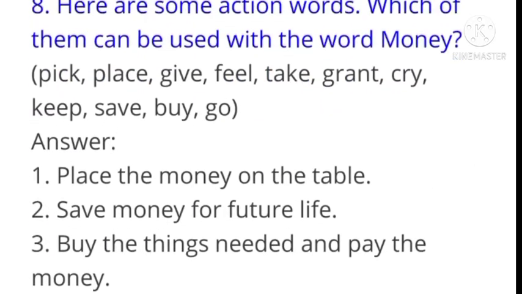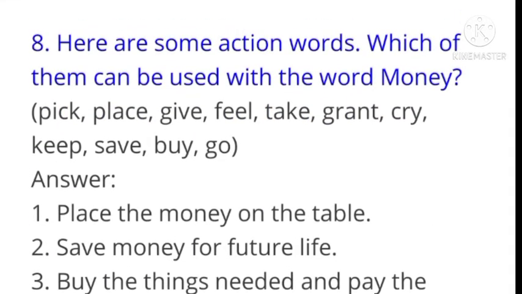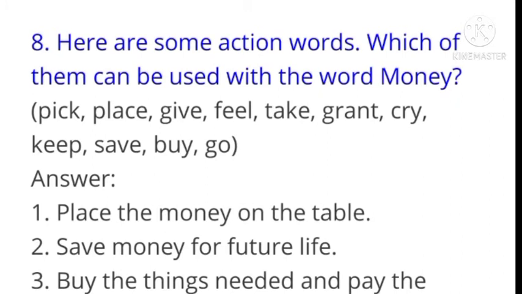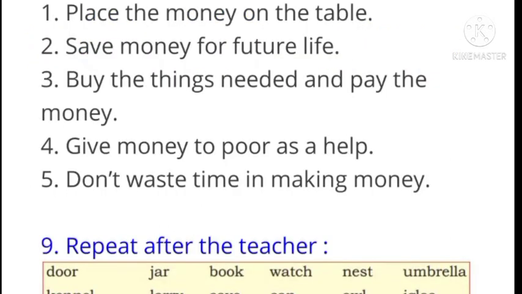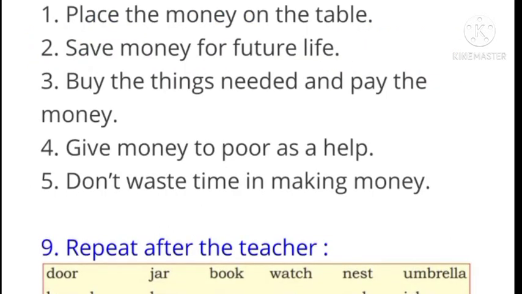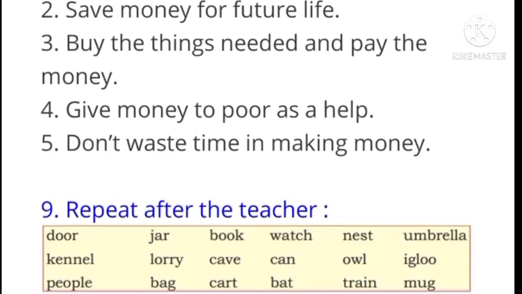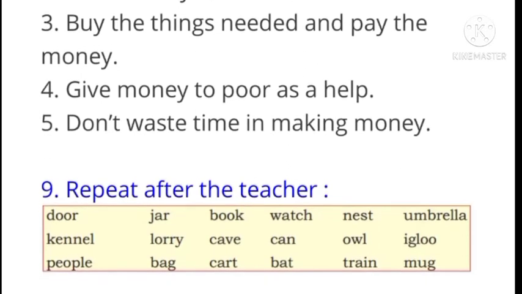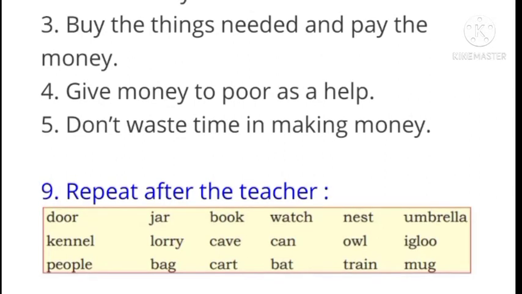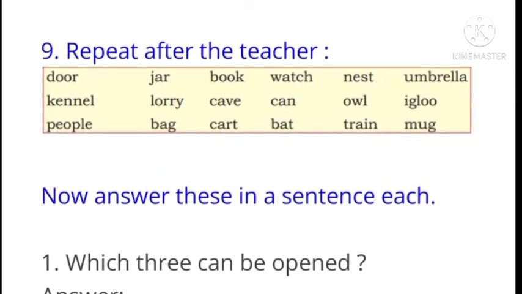Next question. Here are some actions. Which of them can be used with the word money? Pick, place, give, feel, take, grant, cry, keep, save, buy, go. So the answer: place the money on the table, save money for the future, buy the things needed and pay the money, give money to the poor as a help, don't waste time in making money.